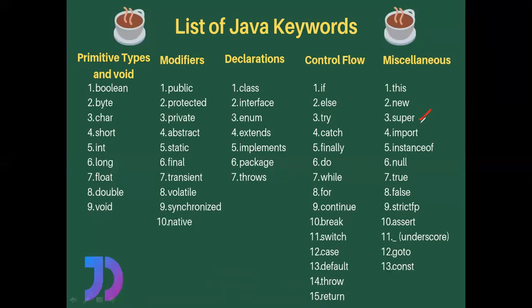Similarly, the super keyword has three uses. We can use this super keyword along with variables or methods or in the constructors. I will explain what will happen if this super keyword is used with the variables. I will explain what will happen if the super keyword was used in the methods. And you already know what will happen if the super keyword was used along with the constructors.